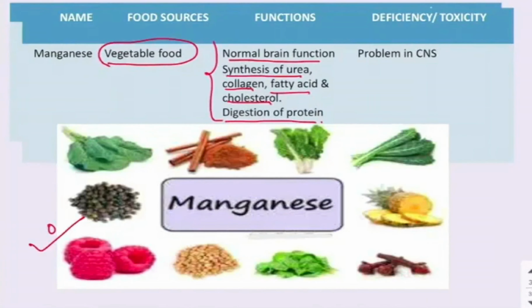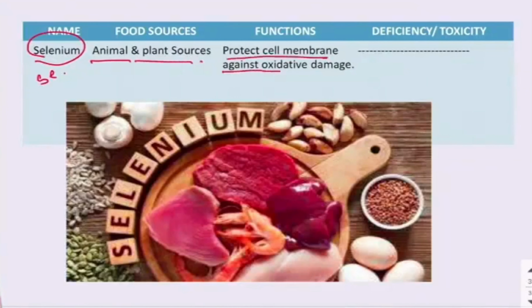Next trace mineral is selenium. Selenium is known as Se. We get selenium from animal and plant sources, and the function of selenium is to protect the cell membrane against oxidative damage. So selenium is also known as an antioxidative agent, because it protects our cells and tissues from oxidative damage, and there is no deficiency or toxicity of selenium in the body.